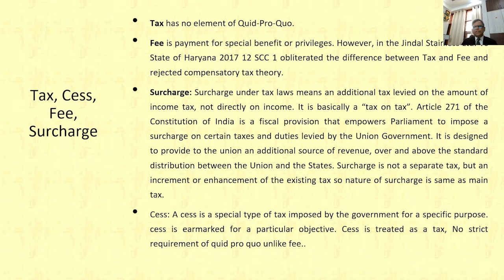So if surcharge is an additional tax under income tax, surcharge is also in the nature of income tax. Then the last concept is cess. Cess is a special type of tax imposed by government for a specific purpose, like health and education cess, or, as we earlier knew, compensation cess under GST.